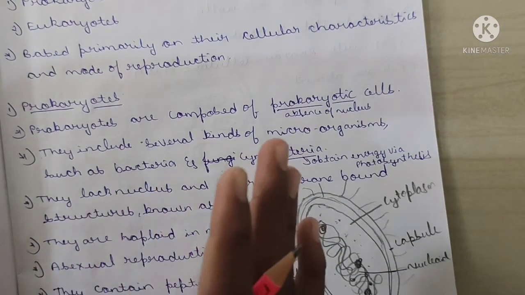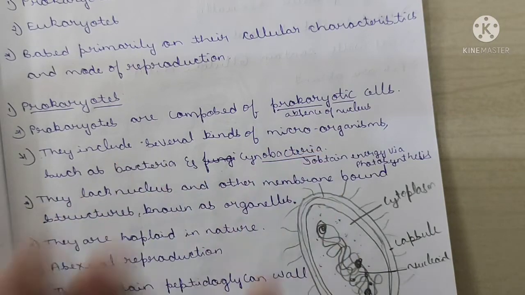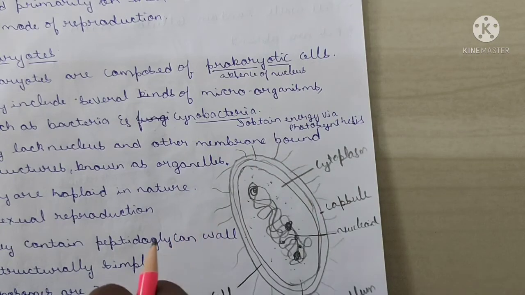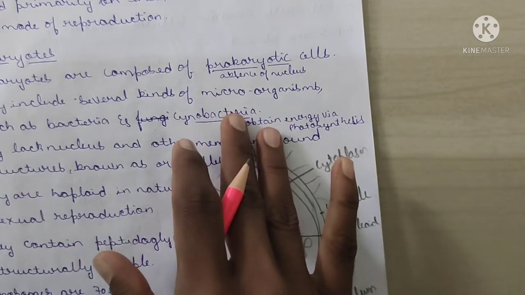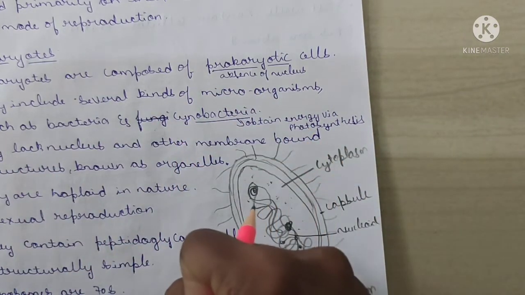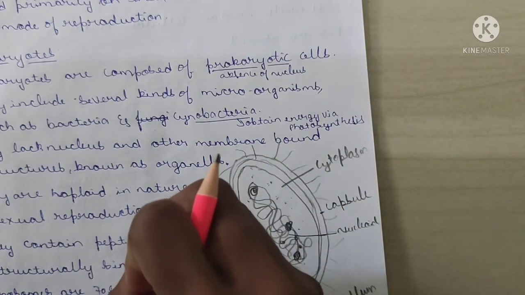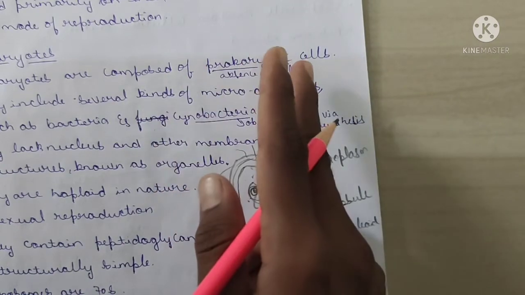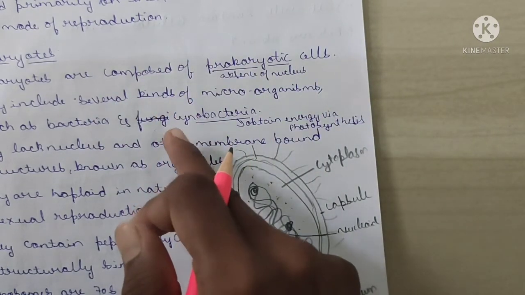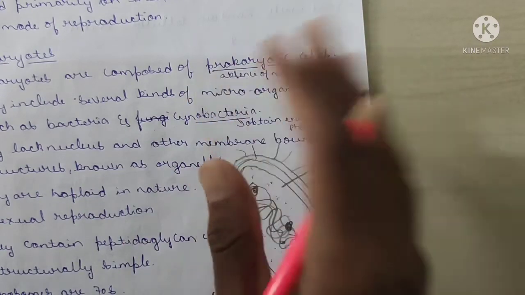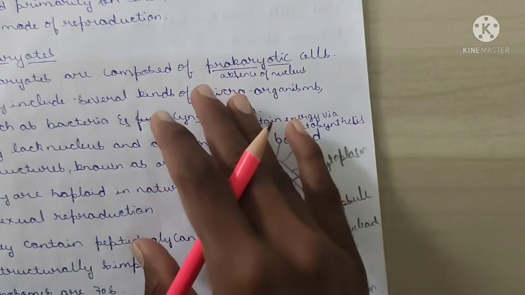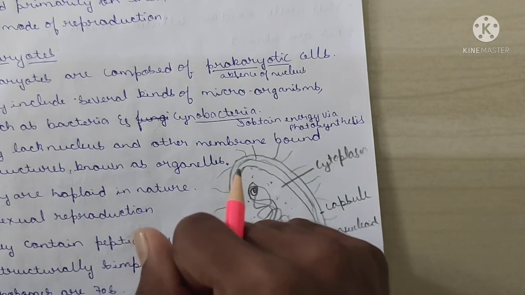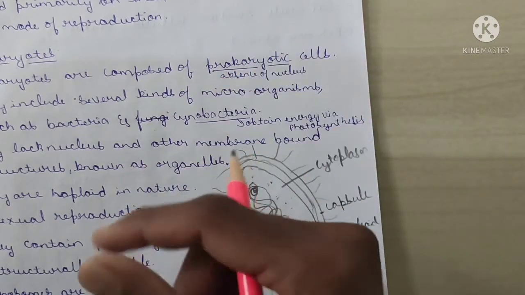Cyanobacteria obtain energy via photosynthesis, by means of sunlight. There are two types of bacteria: some are not photosynthesizers, so they cannot prepare their own food, while some have the capability of preparing their own food and utilize the energy by themselves.